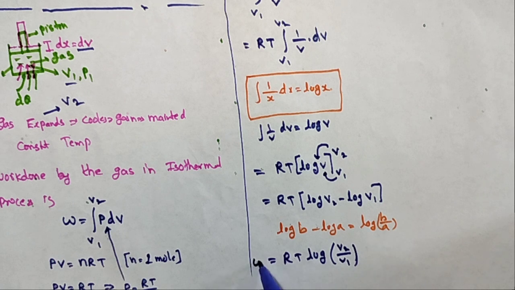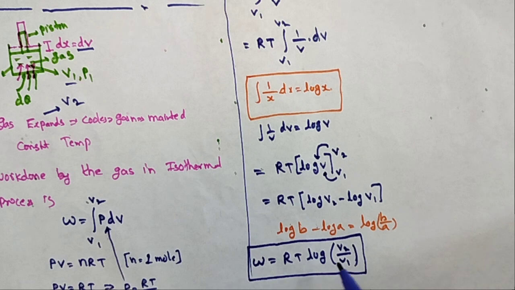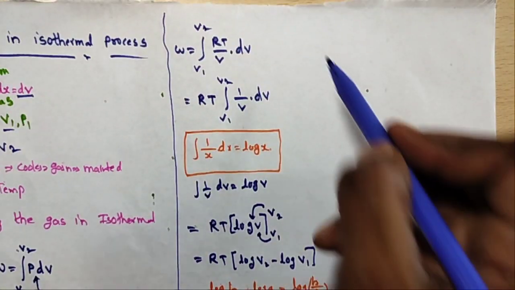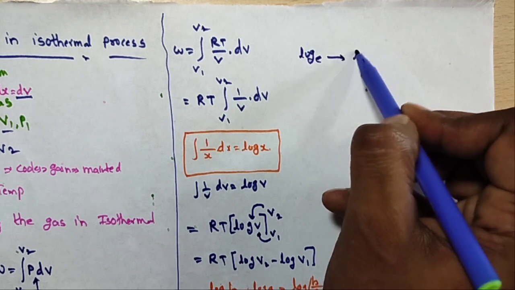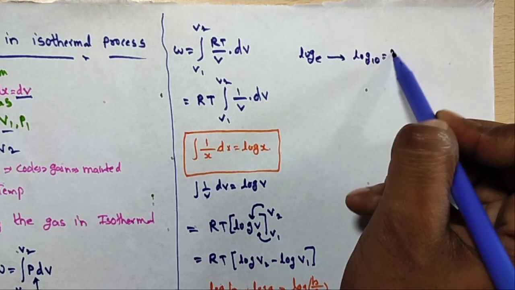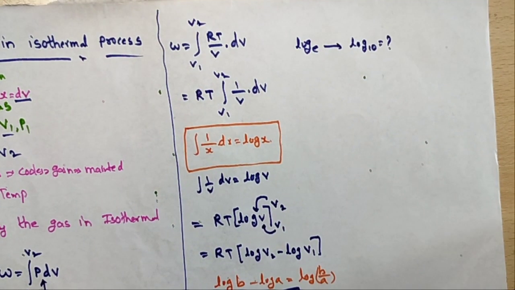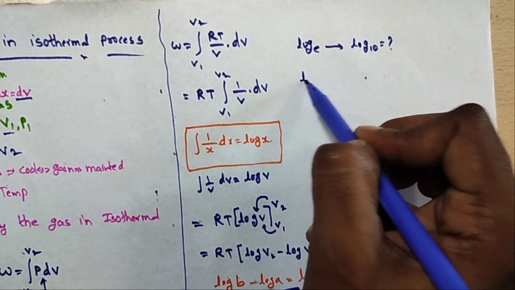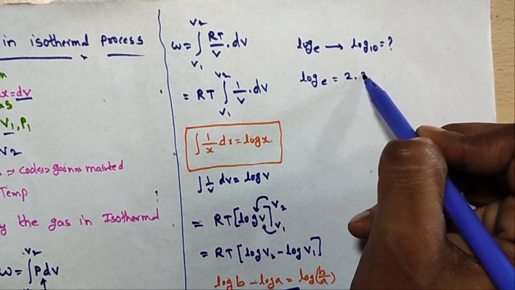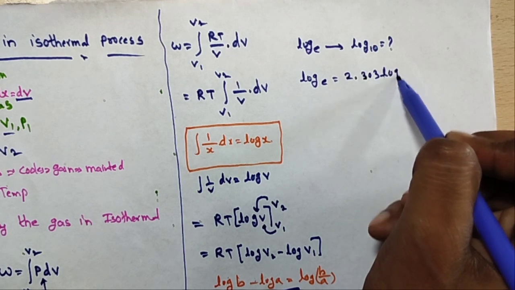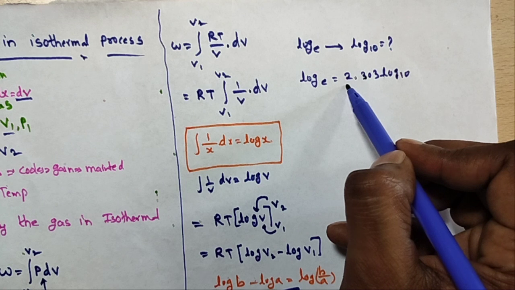So what is the W? This is the work done in the isothermal process. W is equal to RT log base e V2 by V1. This log base e is converted to log base 10. How to convert? Log base e is equal to 2.303 log base 10, just multiply with 2.303.